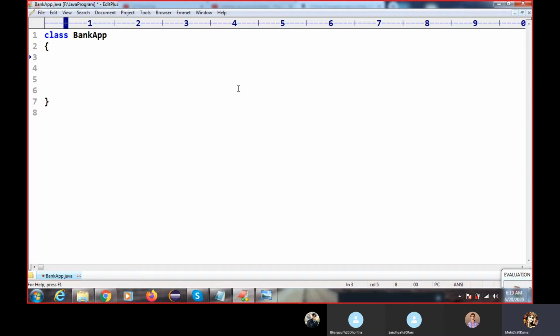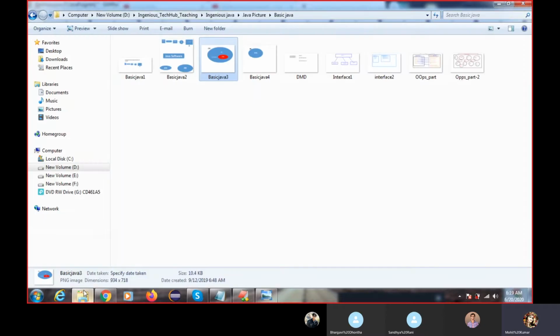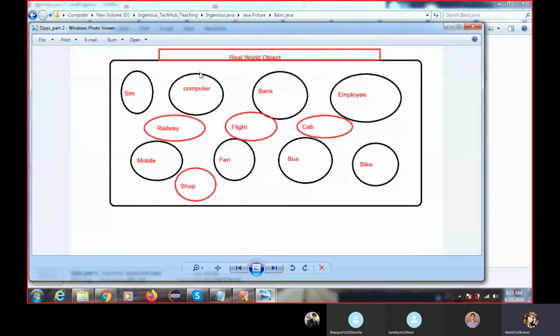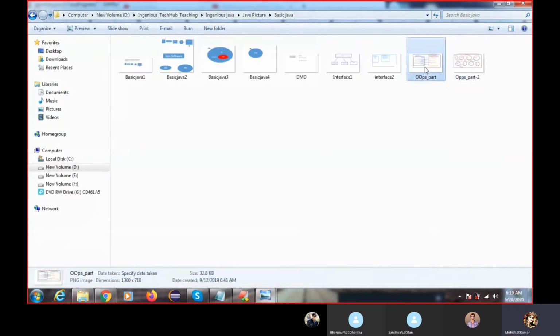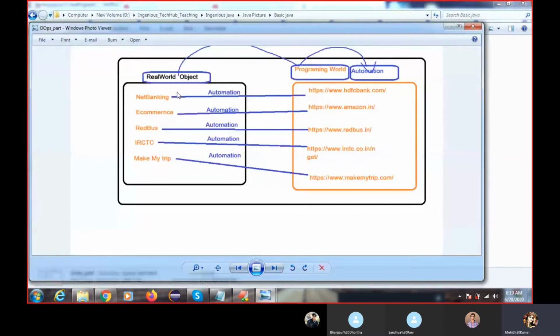Okay, I'll show you some pictures so you will get more clarity. These are the real world objects. Then how to convert them into the programming world, like bank, SIM, employee, flight, railway, mobile, shop. These are real world objects. How this real world is converted into the programming world means we are going to do automation.